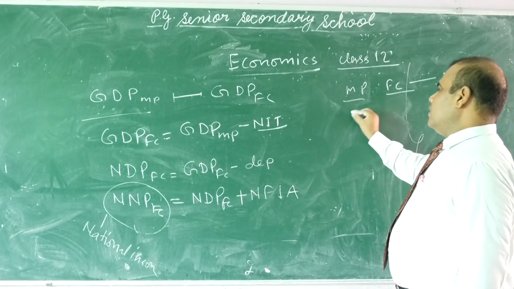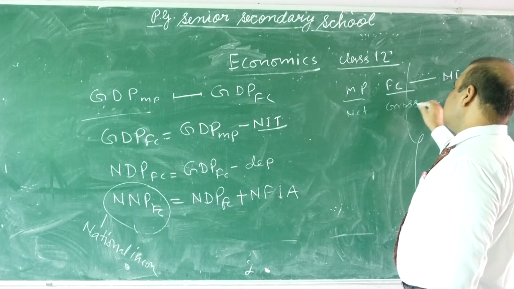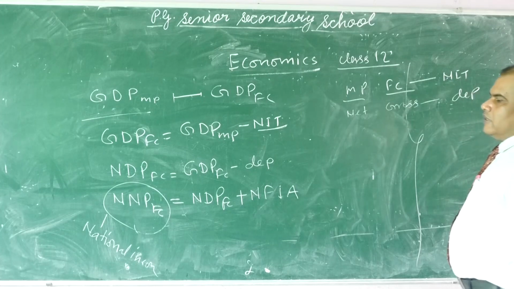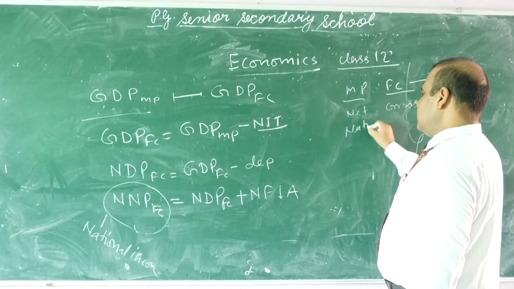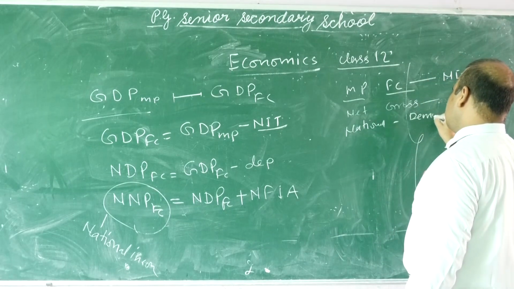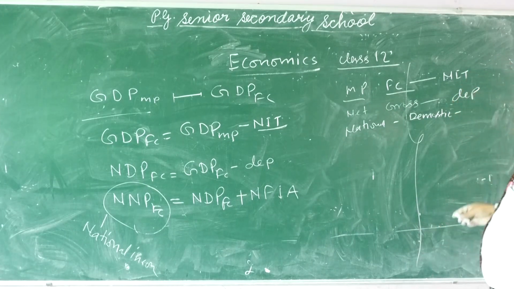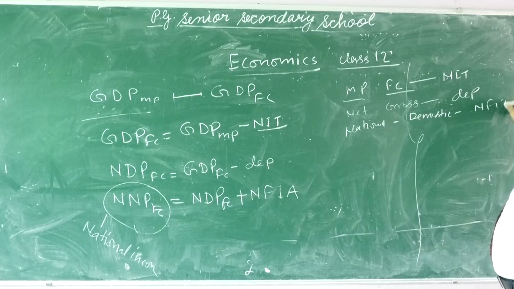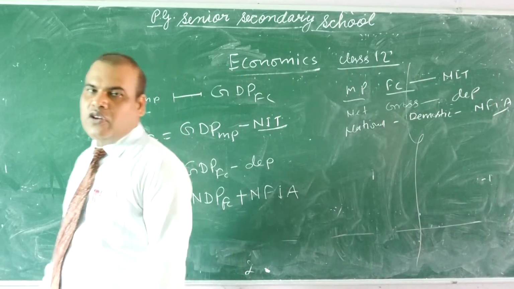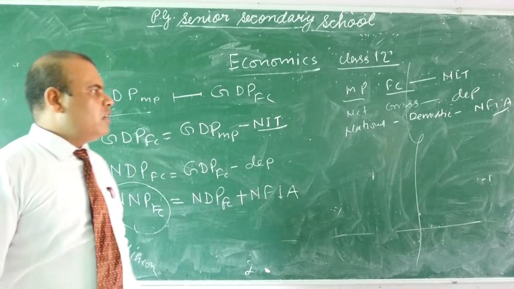The difference between net and gross is depreciation. The difference between national and domestic is NFIA. I think this will be beneficial for you whenever you calculate national income. Now, in the next video,